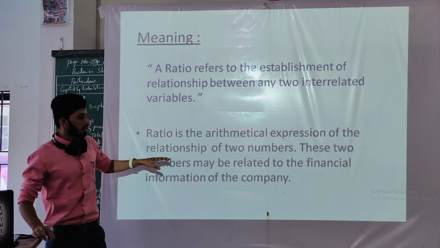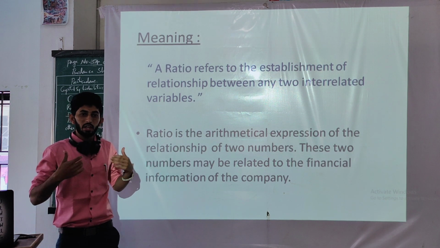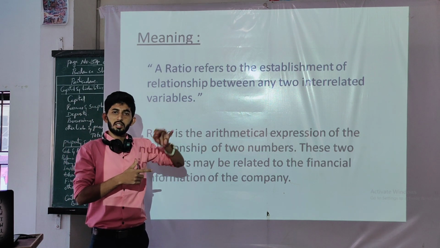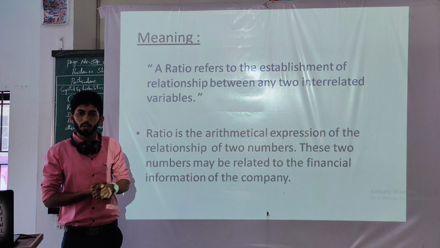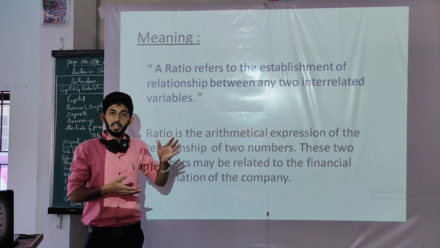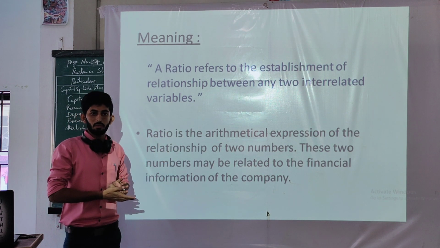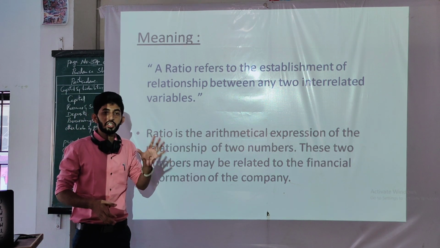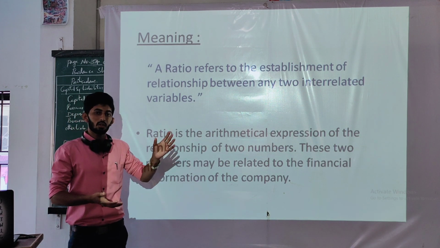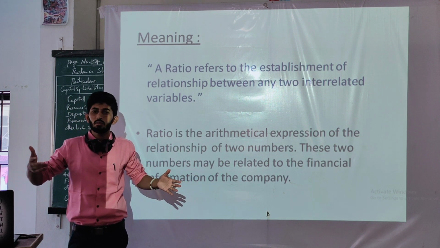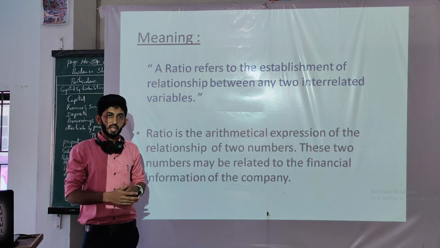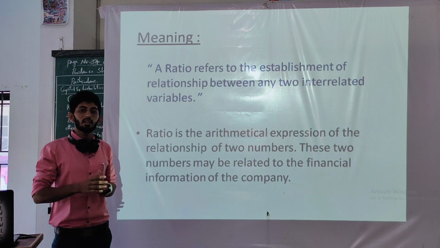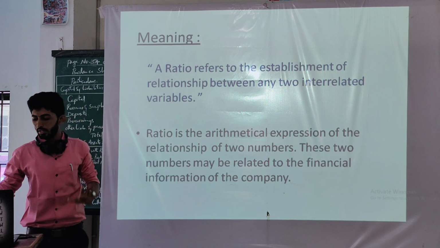The financial information which we get through the trading account, profit and loss account and balance sheet, the income and expenditures, revenue receipts, these are the financial statements and comparative statements through which we can analyze the financial position of the company, whether the company is in a good position or the company will be closed after 2 or 3 years. We can easily decide and understand this with the help of ratios.